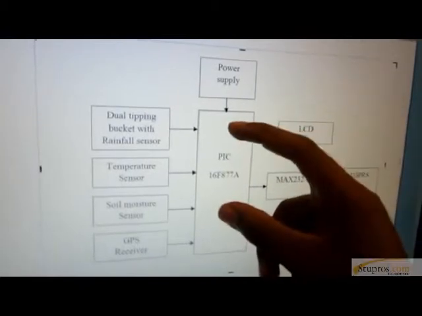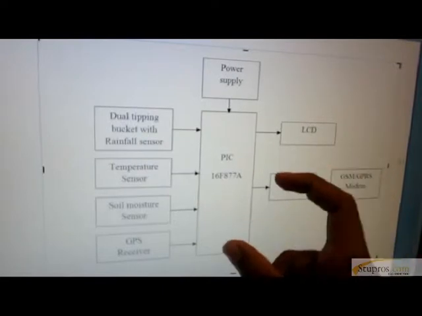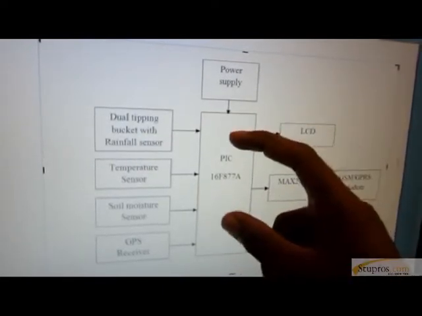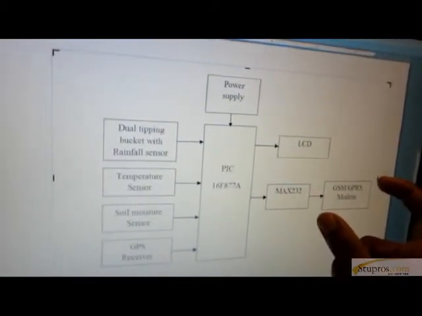It is an 8-bit processor. Also it is connected with MAX232. MAX232 acts as a level converter. The main purpose of MAX232 is to interface the PIC microcontroller and the GPRS modem. Here the GPRS modem acts as the internet medium.